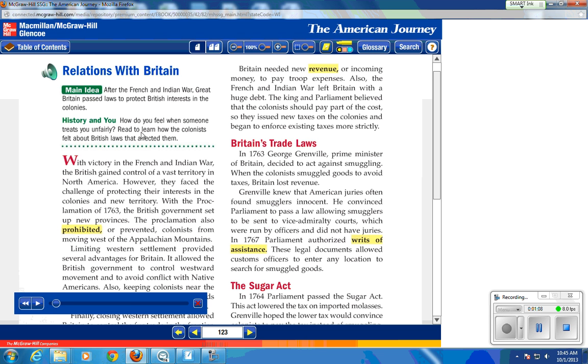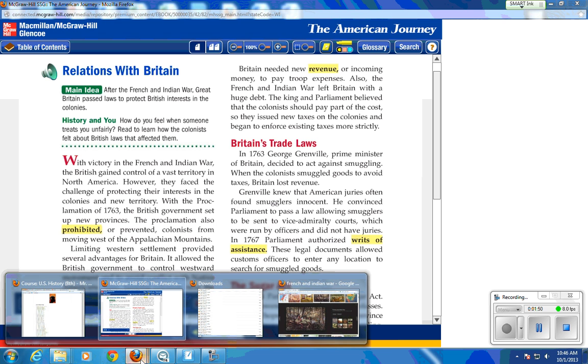It gives the history in you, always trying to put the context of how you would react if you were in a similar situation. They also have words that are highlighted and bolded. For us, understanding vocabulary is very important. That's why we do vocabulary for every unit and learn how to use those words in the right context. So we're going to have the narration talk a little about the effects, or what happens as a result of the French and Indian War.